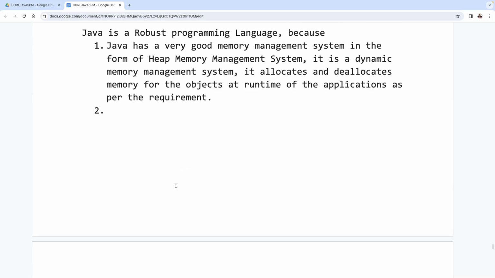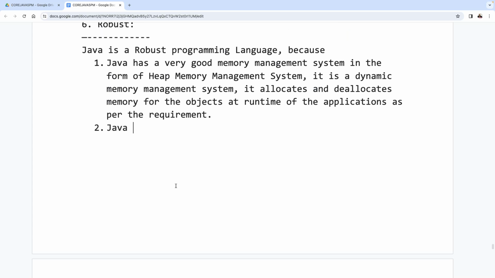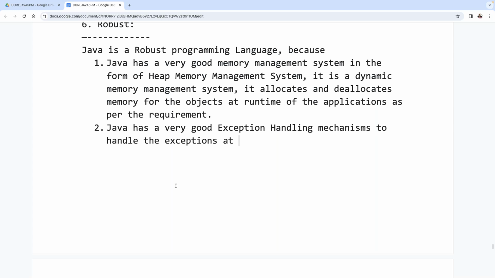Let's come to the second point. What is the second point here? Java has very good exception handling mechanisms to handle the exceptions at runtime. Because of that reason, we can conclude that Java is very good at exception handling mechanisms.